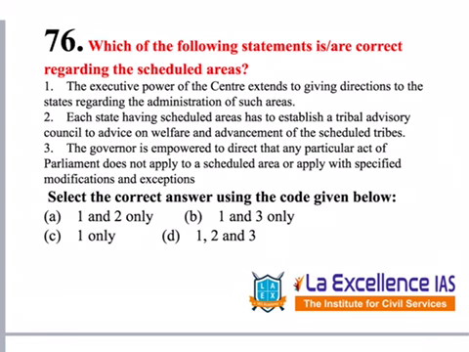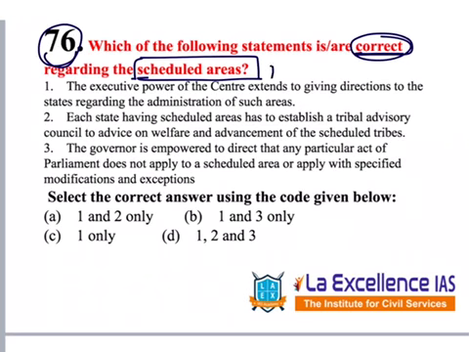The next question given under polity is question number 76. This says, which of the following statements are correct with regard to scheduled area? Scheduled areas are dealt with under the 5th Schedule, which is a very important schedule. Let's read the options. If you observe, 1 is there in all the options, so even without reading it, we can say 1 is correct. We have 3 in 2 options and 2 in 2 options, so we need to read 2 and 3 compulsorily. But just for the sake of reading, let's read 1 also.